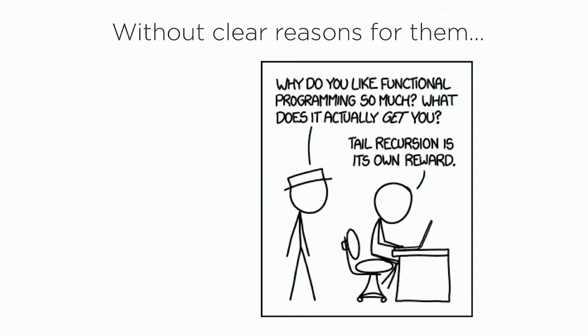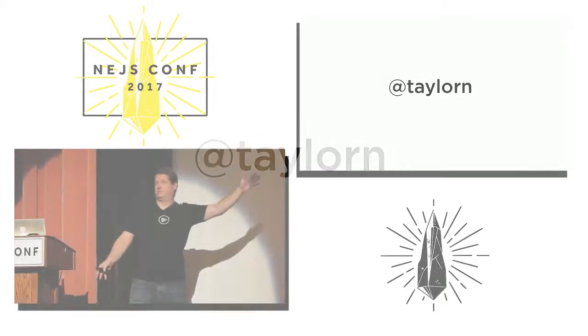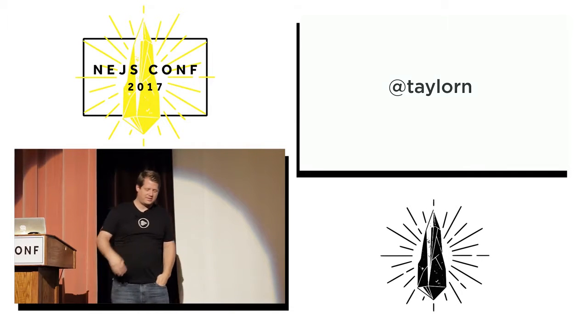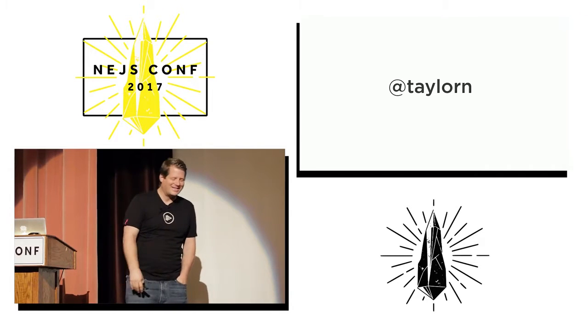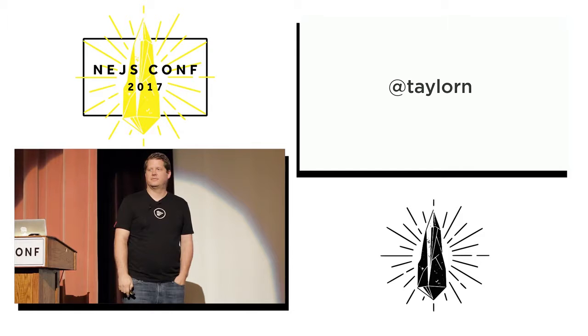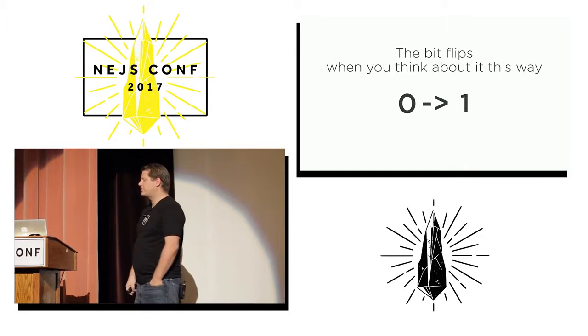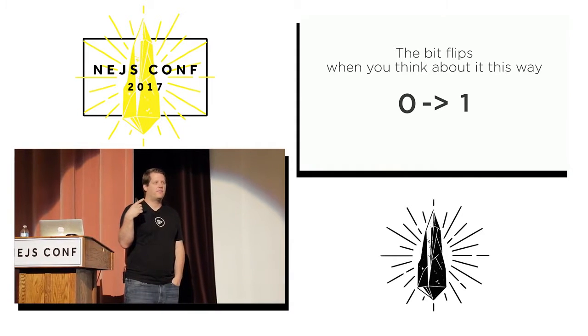But I had a conversation not too long ago with this guy. So if you're going to tweet at any point, tweet at Nate Taylor and say, hey, thanks for straightening John out. He's an Elixir guy, and we were talking about functional programming, and he's like, yeah, you're thinking about this too hard. Which I found very interesting, because the bit flipped for me in a very interesting way when I started thinking about this.